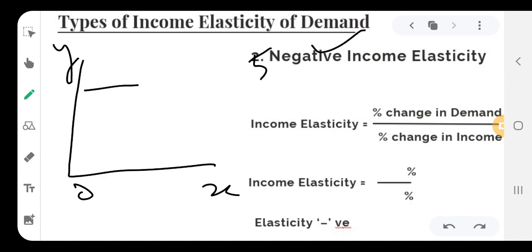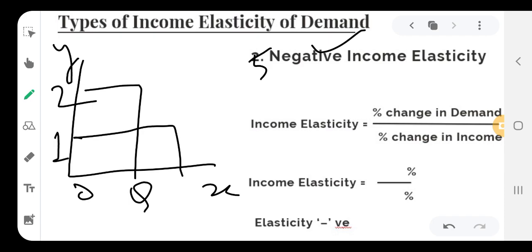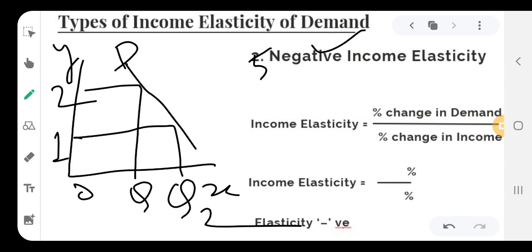Here in this case, when income of an individual is O2, then OQ quantity of bajri is demanded. When income falls from O2 to O1, then the demand for this particular commodity increases from OQ to OQ2. This is the negative demand curve we can see.